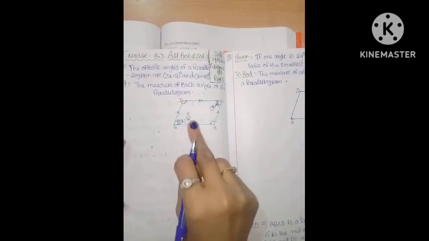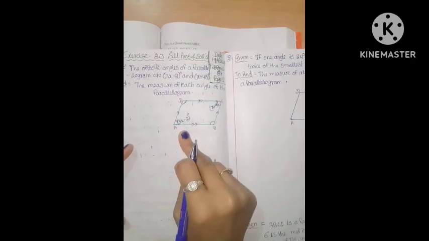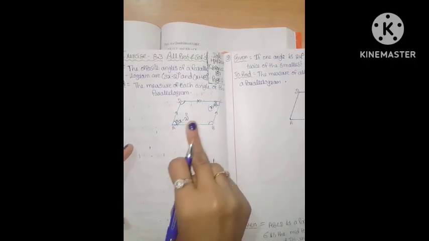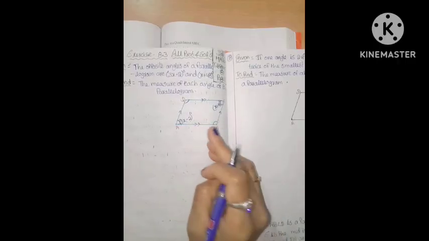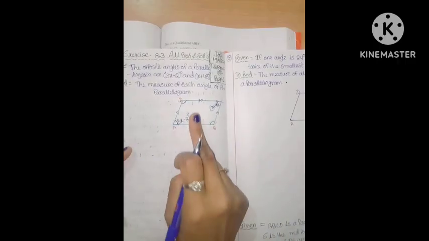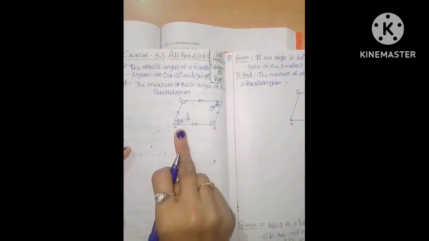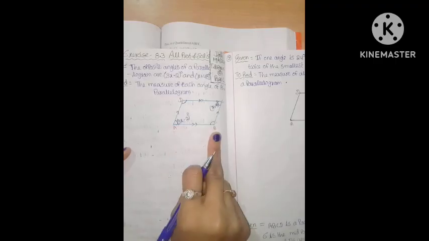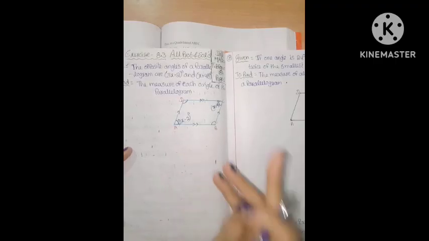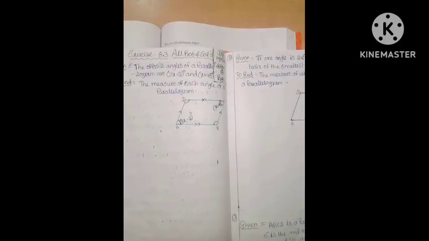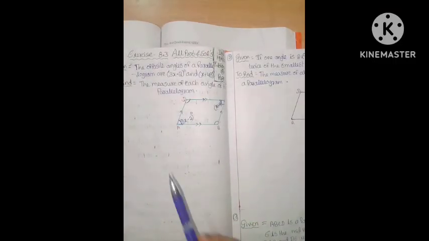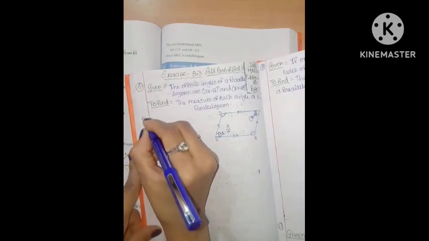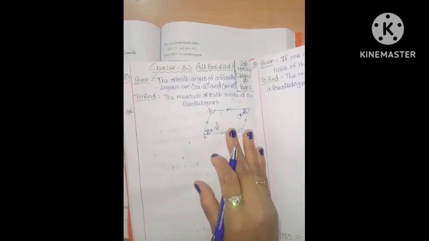In a parallelogram, are opposite angles equal? We know that is one property. Do you know the properties of a parallelogram, Gagan Sai? We know that opposite angles are equal, and the sum of two consecutive, or adjacent, angles is supplementary. By using those properties we will solve this problem. First, let's see the problem in our textbook. Listen carefully.